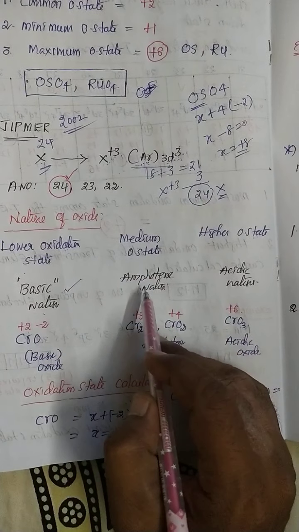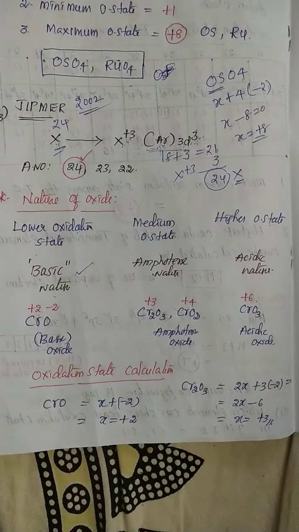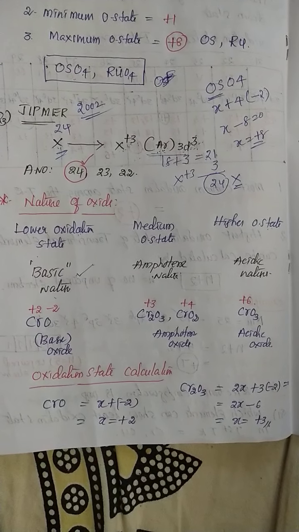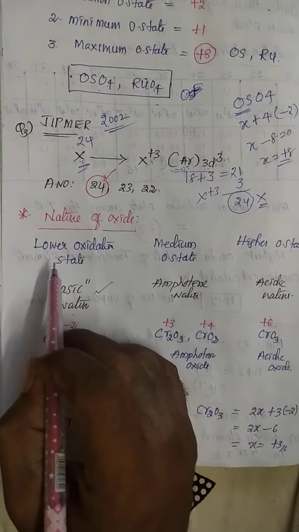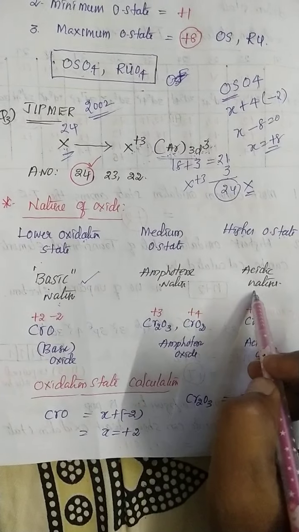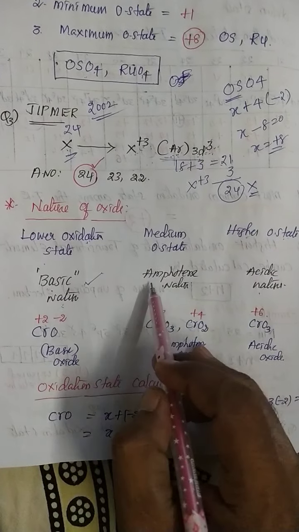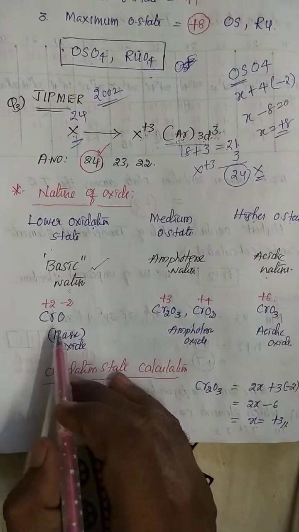Medium oxidation state is called amphoteric nature. So based on the oxidation state, you can easily identify the oxide nature: lower is basic, higher is acidic, and medium is amphoteric. Now I will explain 3 examples.